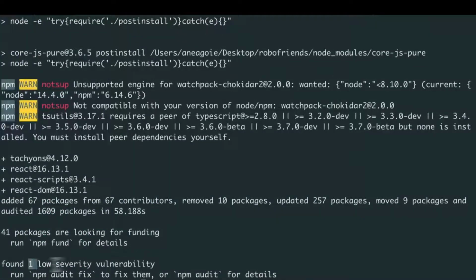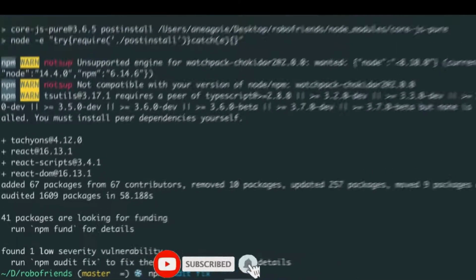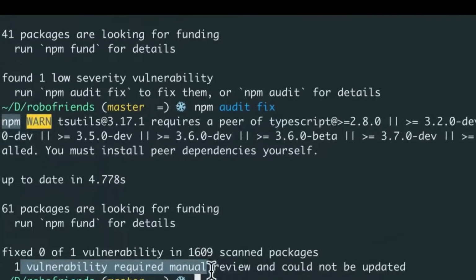All right, only one low severity vulnerability after the npm update. And sometimes I also like to run npm audit fix just to make sure that we're not missing anything. And looks like we're good to go. You see here that there is one vulnerability that requires manual review. So we'll have to manually update those. But for now, I think everything's good. Everything's up to date. So we can start using hooks.